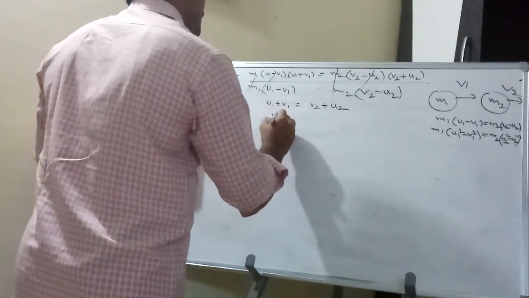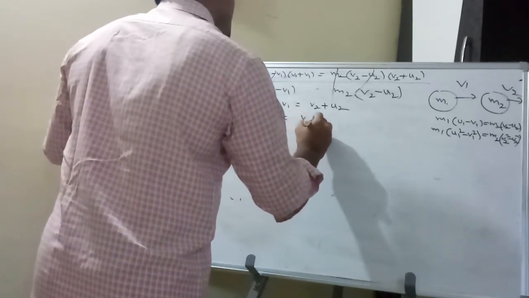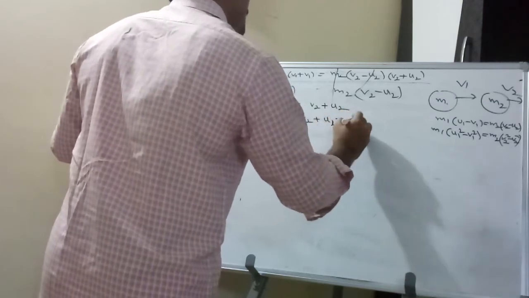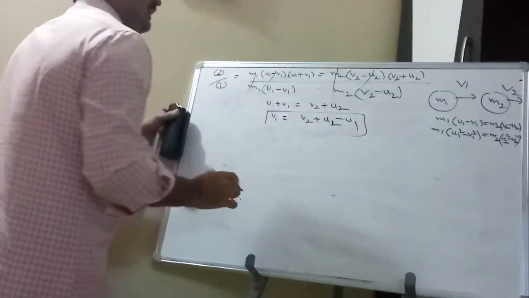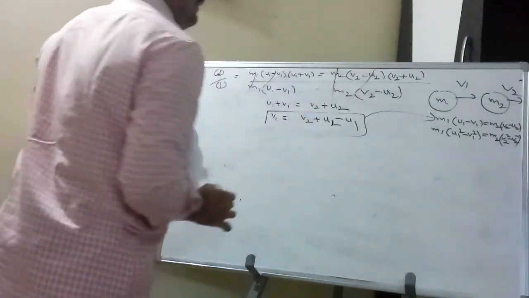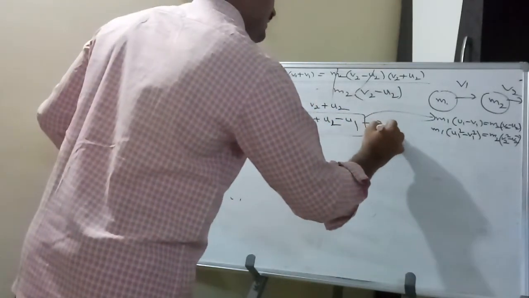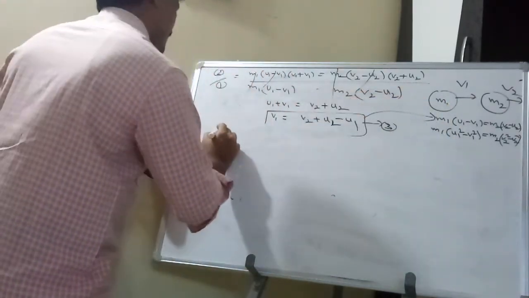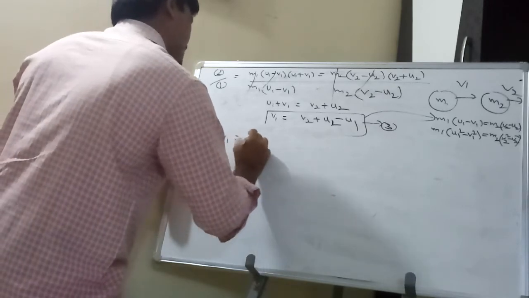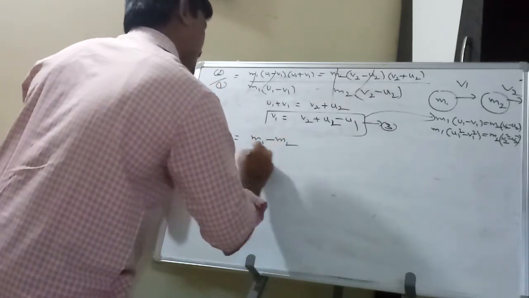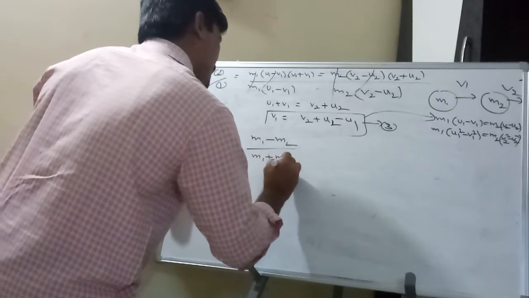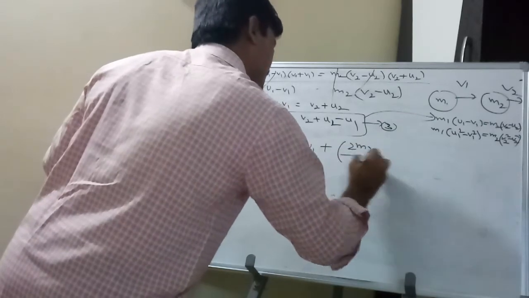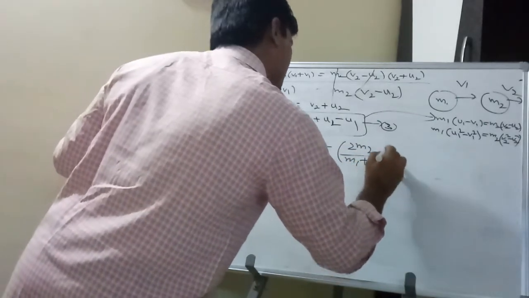First of all, find v1: v1 equals v2 plus u2 minus u1. This is the third equation. Substituting the third equation into the first equation, we get v1 equals (m1 minus m2) by (m1 plus m2) times u1 plus 2m2 by (m1 plus m2) times u2.